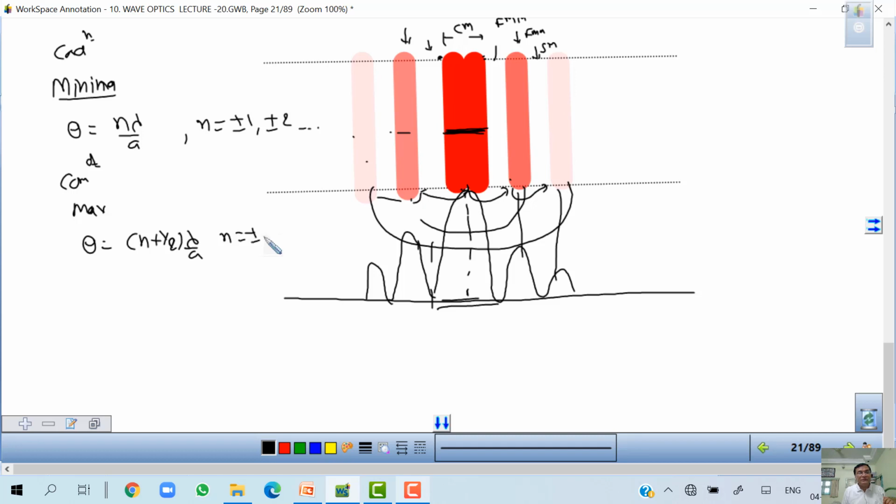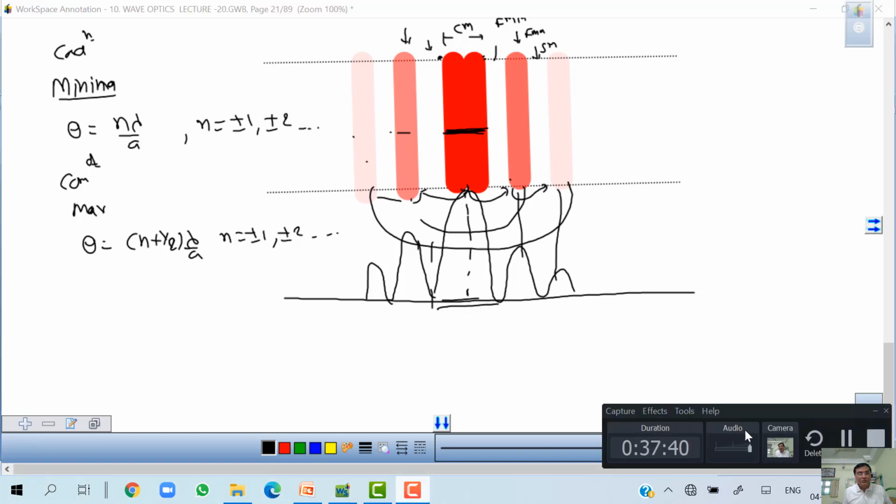Central maxima is not to be considered in this, central maxima is to be discussed separately. Okay. So this is the diffraction pattern.